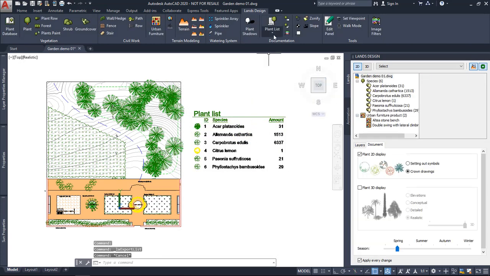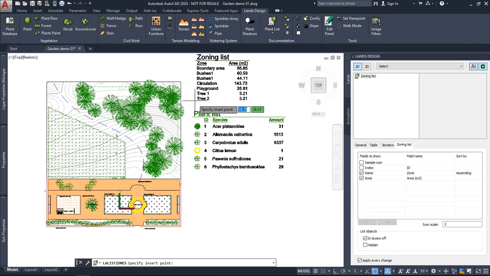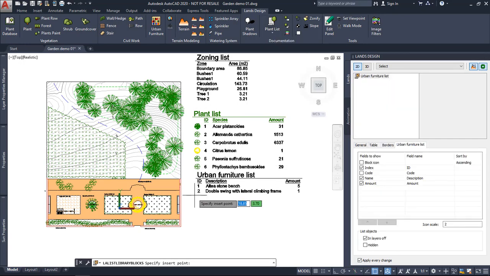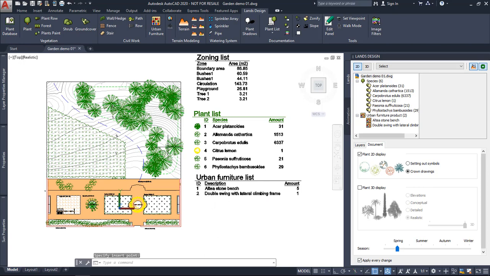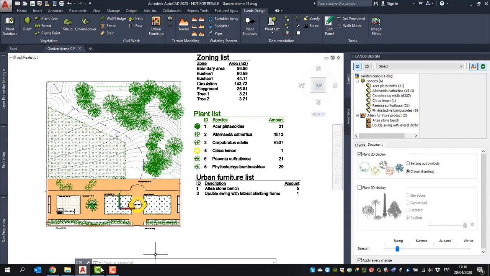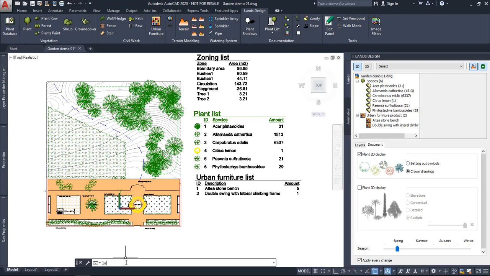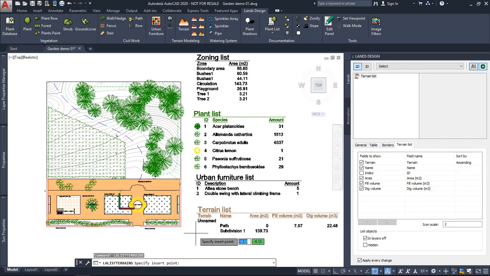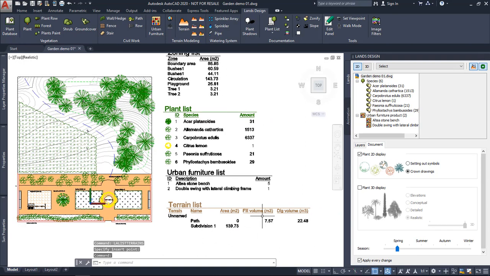So we've got some plant lists, but also we can insert a zone list, urban block list, and also the terrain modeling list. The icon is not available so far, but we can just type the LA list terrain command also to see the different, the amount of land that has been added or subtracted from the original terrain and the area of this subdivision created with the path command.